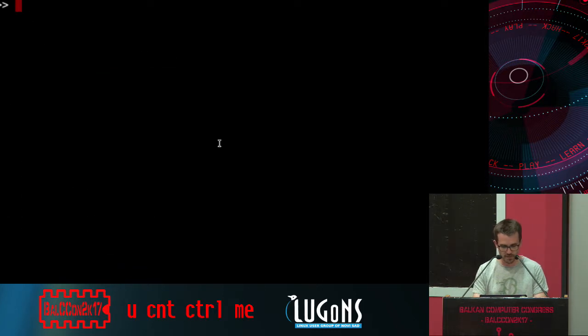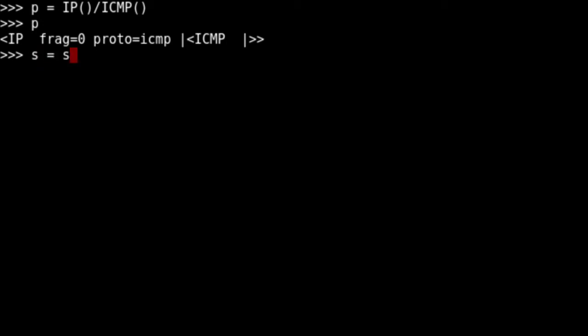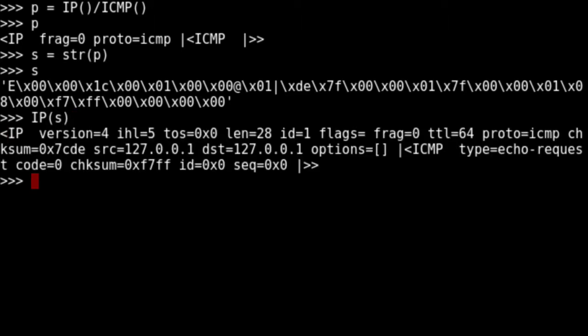So that will be the same as, for example, this one, ICMP. Okay, that's a Python object. I can use str to get the string representation of the packet. And if I want an object back, I can just give IP the string, and it will do all of the job and decode everything for us.